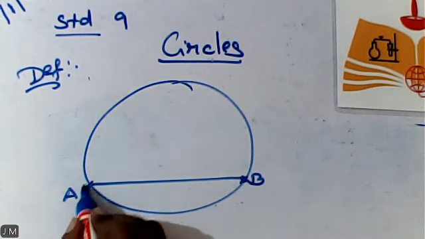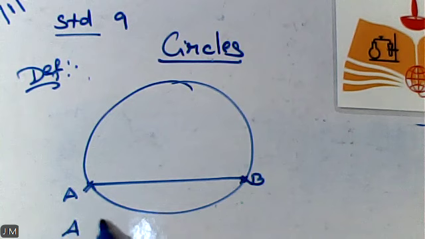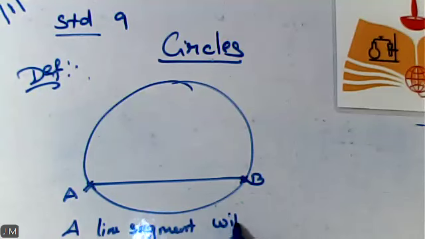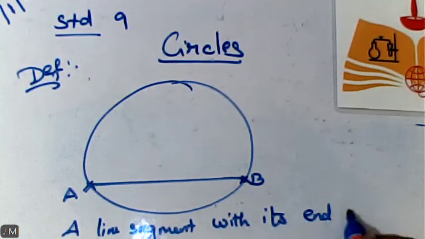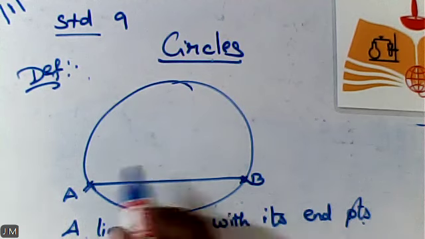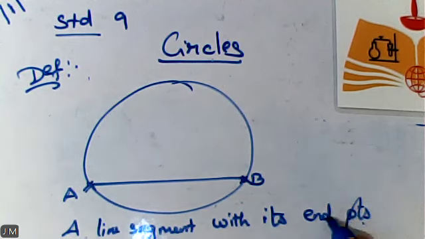Yes or no? So I will tell you the definition. A line segment with its endpoints lying on a circle.